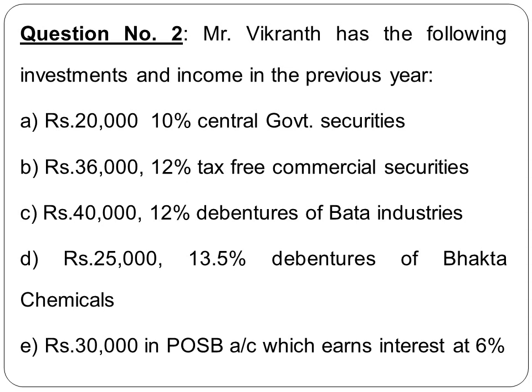In case of tax free commercial securities, the rule is that you need to always gross up the interest amount, whether the amount of investment is given or the interest received is given. Therefore 36,000 into 12% you get the interest, then you need to gross it up.